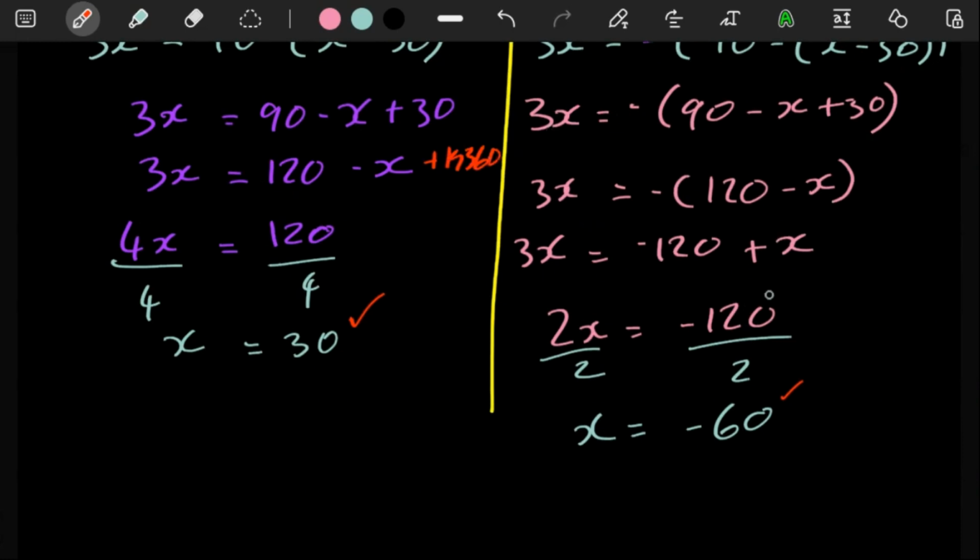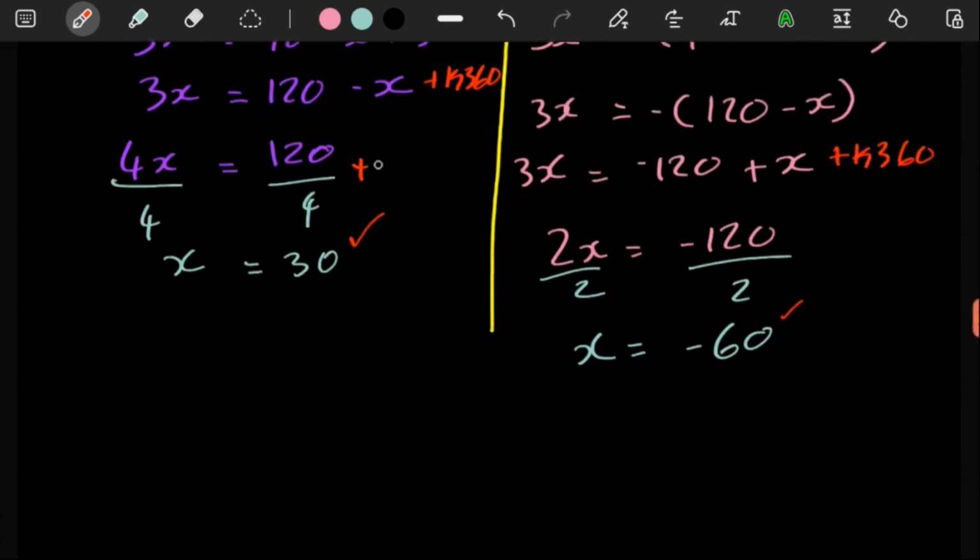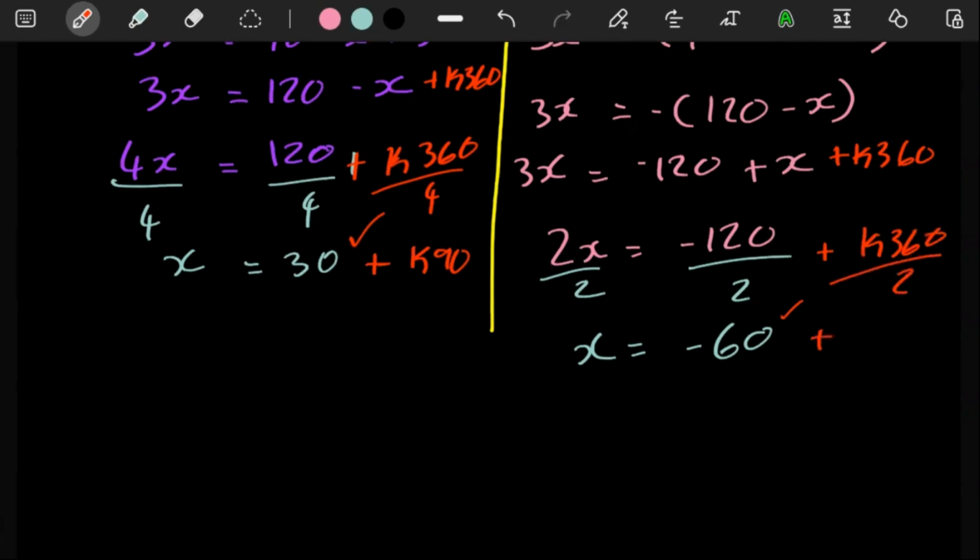So here you can put that over here, plus k360. So meaning here your plus k360, you would have divided that by 4, meaning here you'd have plus k90. Let me just write these a bit better. Red is not the nicest color to write with, but in this case, it's going to make the point. So here plus k360, you would have divided by 4. Here you'd have the plus k90. Then here you'd have divided it by 2. So here you'd have plus k360 divided by 2. Then here you'd have plus k180.